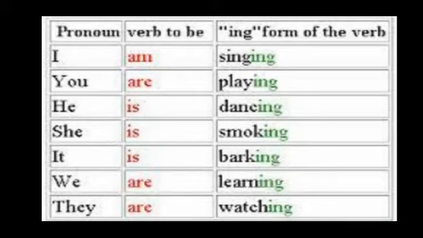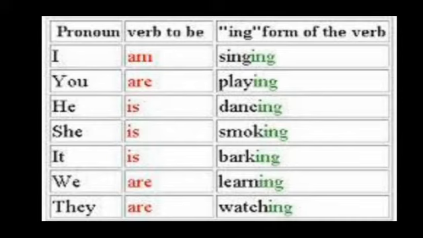Sing is the first form of the verb; plus ing, that will become singing. So, I am singing. Second, you are playing. He is dancing. She is smoking. It is barking. We are learning. They are watching. So, all these are present continuous tense.